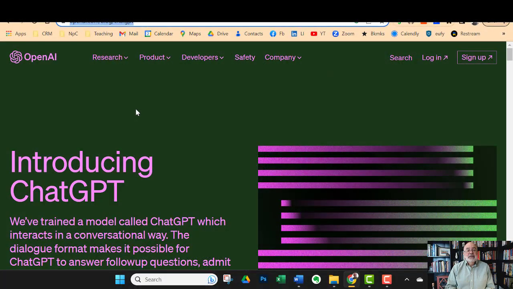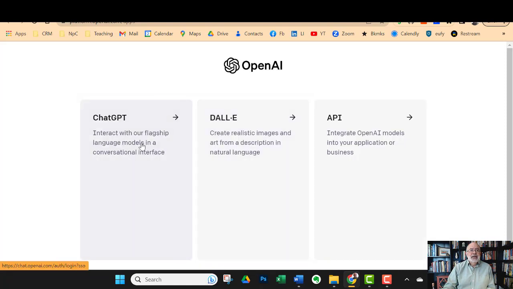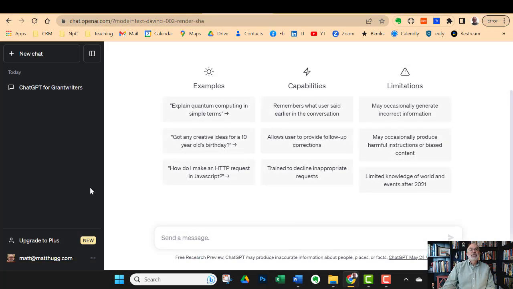If you haven't signed up for ChatGPT and are interested, it's pretty easy. Just go to the homepage here, search ChatGPT, and you'll find it and log in. I have my credentials already set up, so it'll bring you here and say, how do you want to interact with OpenAI? And I'll say ChatGPT. All right, so it brings you to this page here, and all you do is hit new chat.